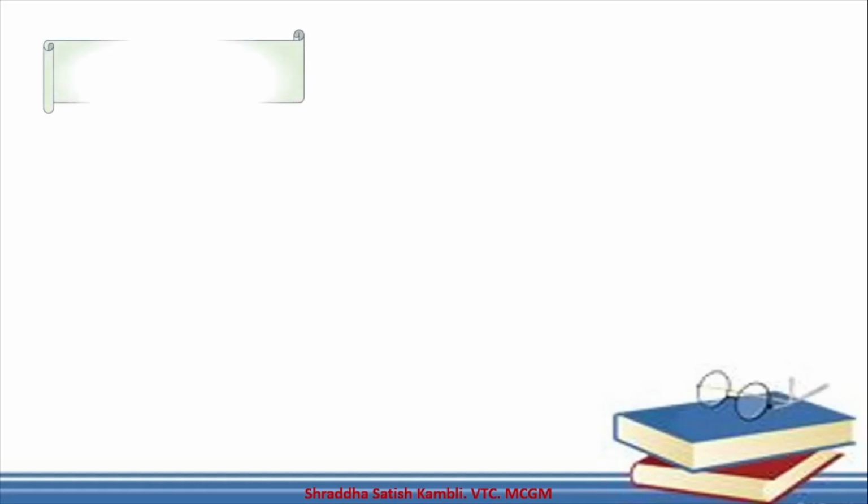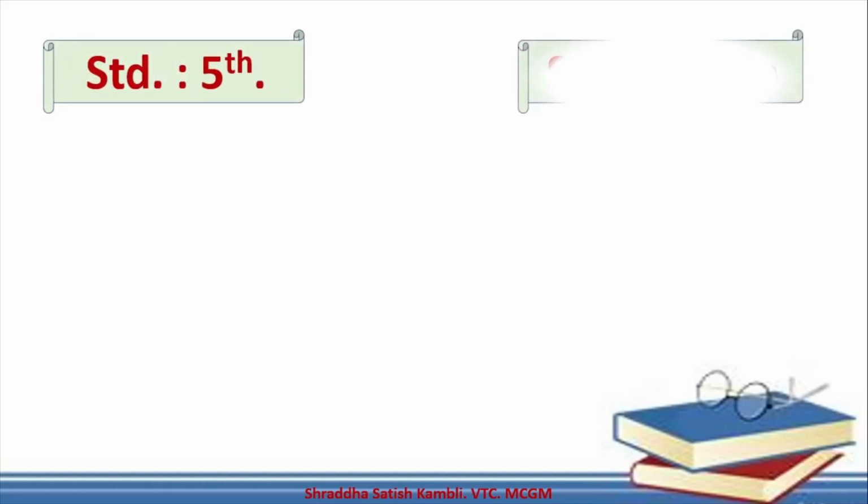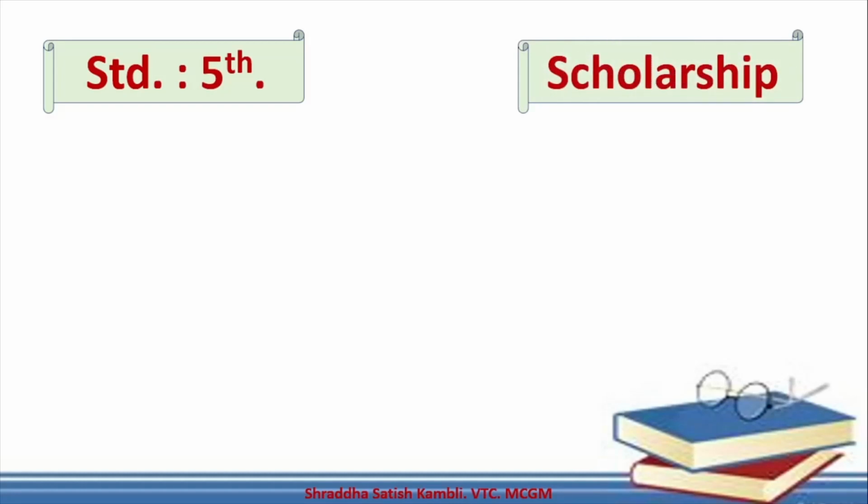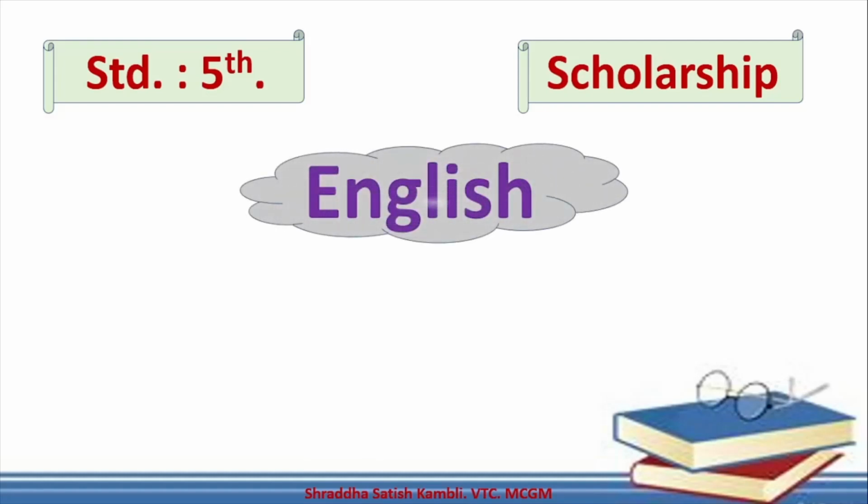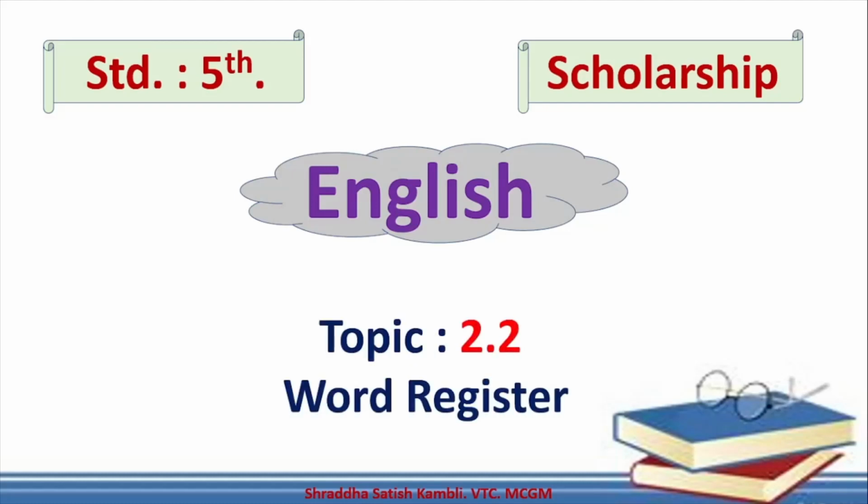So children, let us start with a new lesson in standard 5th and the subject will be scholarship, and whenever I meet you here we do a lesson in scholarship English, isn't it? So let's do a lesson in scholarship English today, and the name of this new lesson will be lesson number 2.2, that is word register.